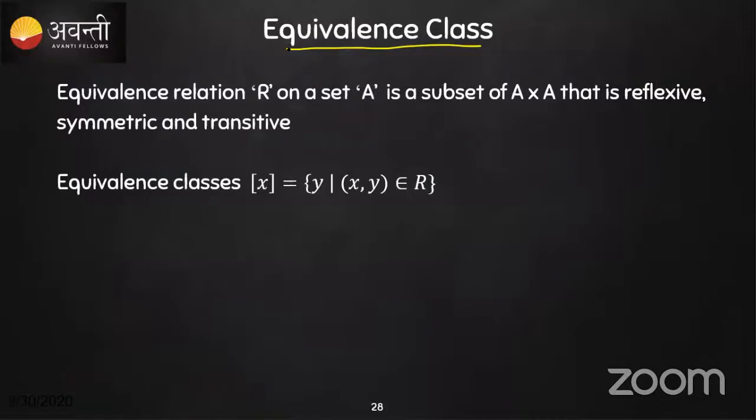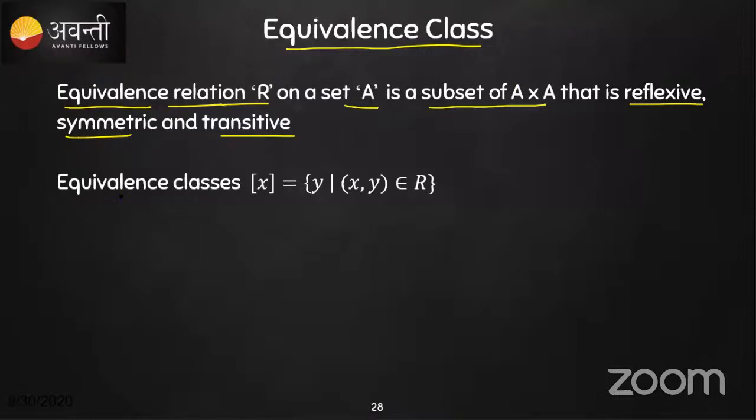Now I was telling about the equivalence class. So recall what we learnt about the equivalence relation first. The equivalence relation is on the set A. If we define the equivalence relation on the set A, it will be a subset of the Cartesian product A cross A, which satisfies reflexive, symmetric, and transitive. This relation will be a subset of the Cartesian product, and the Cartesian product is the set that has all the ordered pairs.